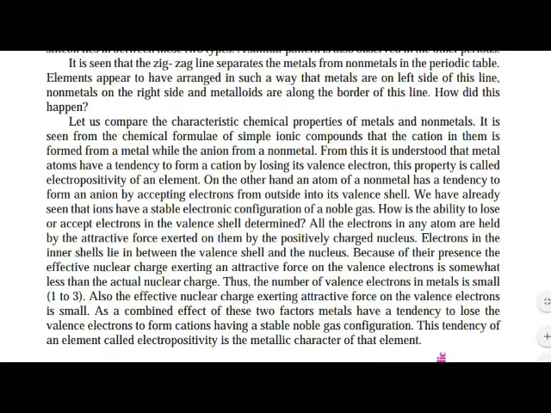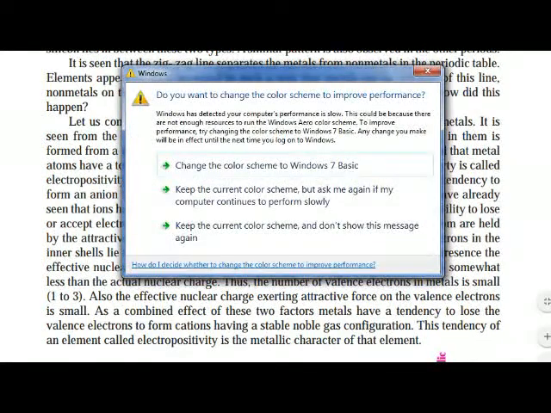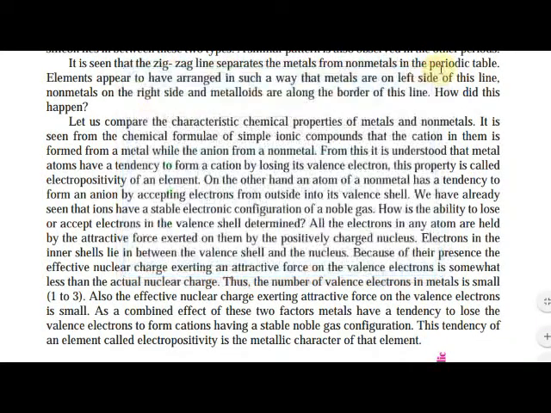Electrons in the inner shells lie in between the valence shell and the nucleus. Because of their presence, the effective nuclear charge exerting an attractive force on the valence electrons is somewhat less than the actual nuclear charge.